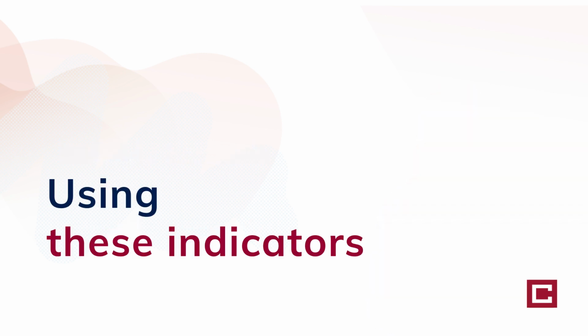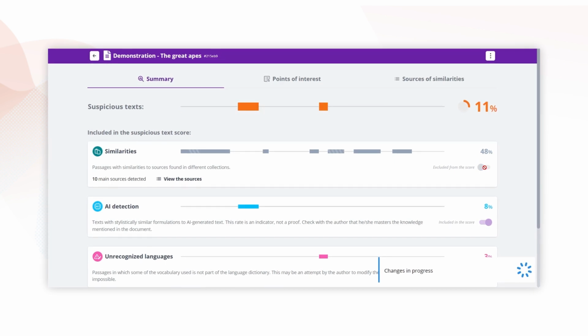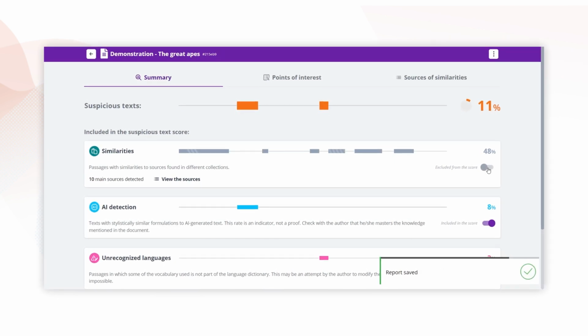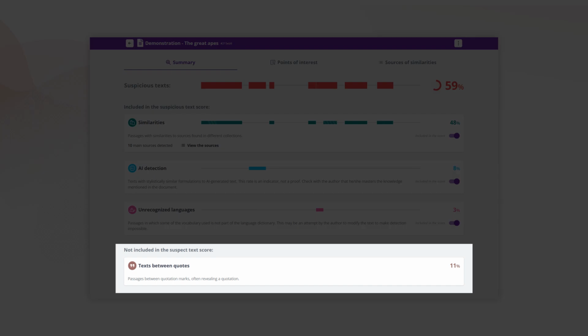Using these indicators. To customize the suspicious text rate according to your needs, you have the possibility to ignore one or more indicators. The suspicious text score is recalculated automatically, and you can restore them at any time. The score of texts between quotes is not included in the suspicious text score.